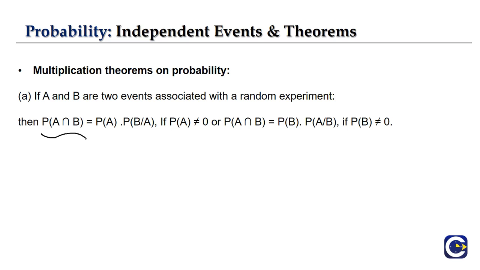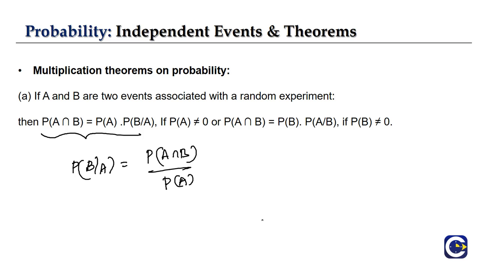Then P of A intersection B is equal to P of A into P of B given A. If you remember, we discussed the same thing in our initial conditional probability lecture, right? In conditional probability, P of B given A is equal to P of A intersection B divided by P of A.